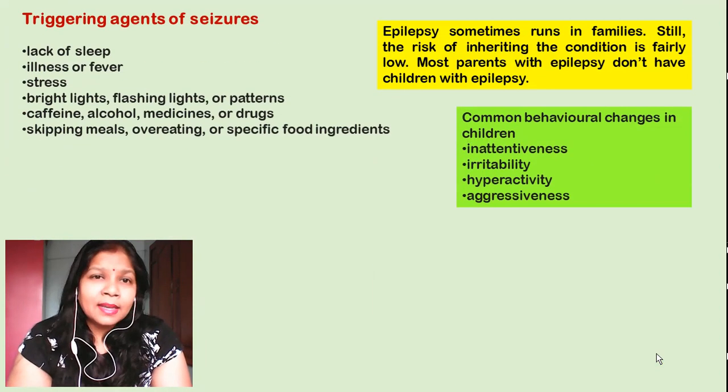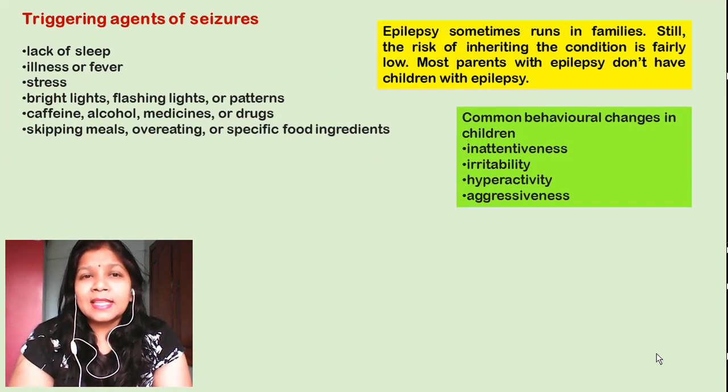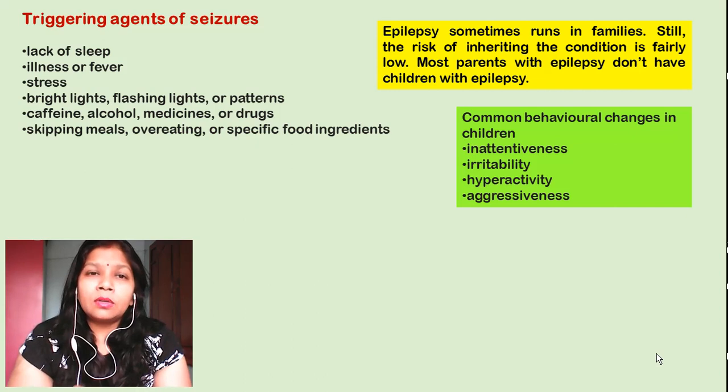Now, what are the triggering agents? Why does a person get seizures? Generally we can say that the exact reason for seizures is unknown, because many people don't have any stimuli but still get seizures or epileptic attacks. But sometimes the factors which I have noted down may also be responsible for seizures.